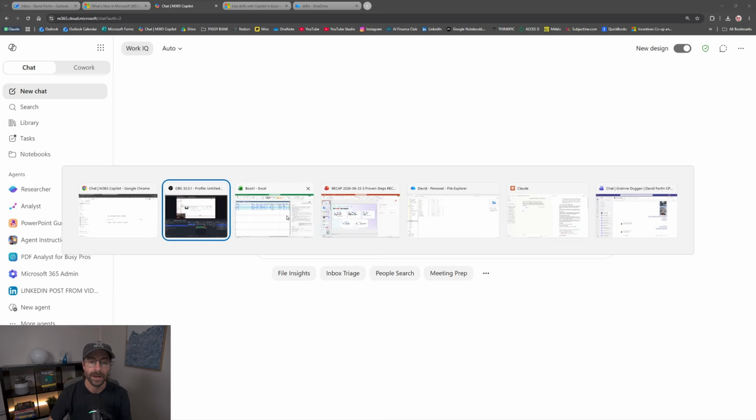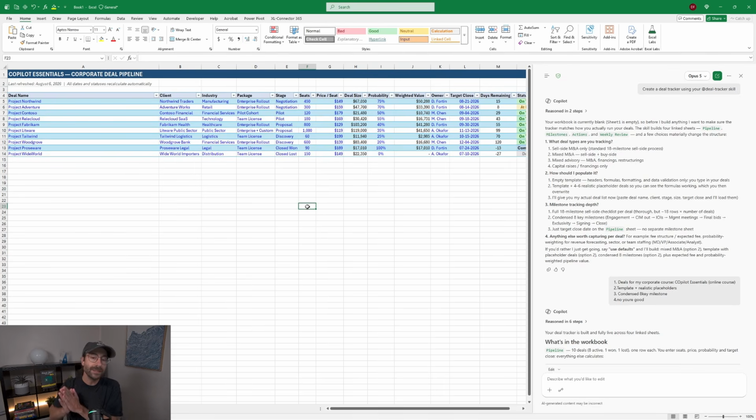All right, let's get into Excel. There's something that is called skills. So what is a skill? A skill is a set of instructions, just like an agent, some pre-built instructions that you make yourself, and then you can attach them directly in the 365 apps now. This concept comes from Claude and Anthropic, but they are bringing skills into Copilot, and it's not complex. Don't worry about it.